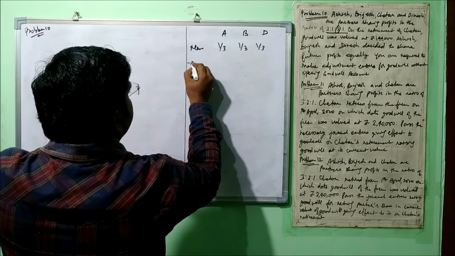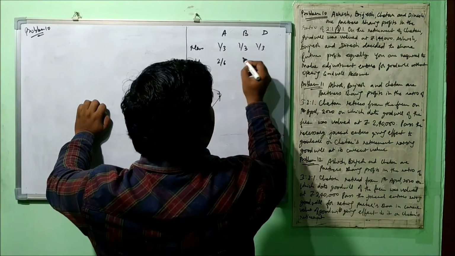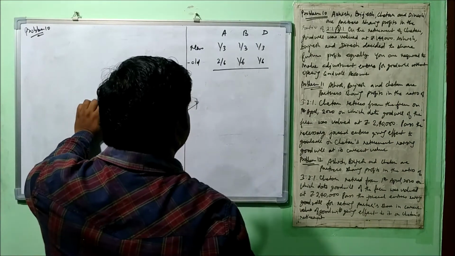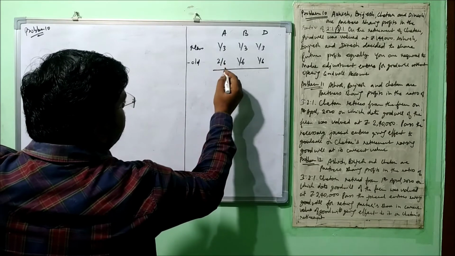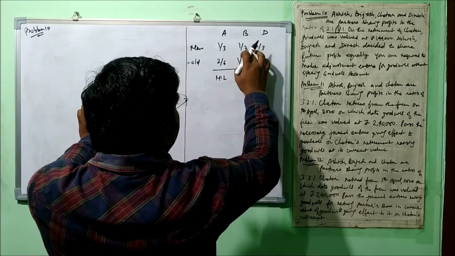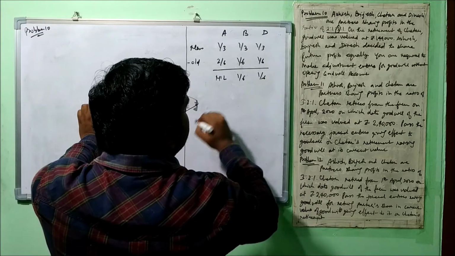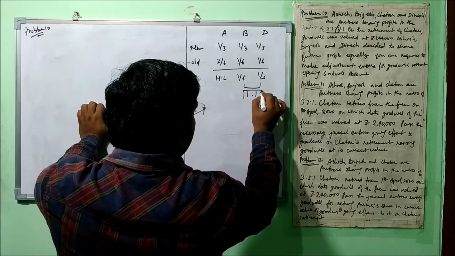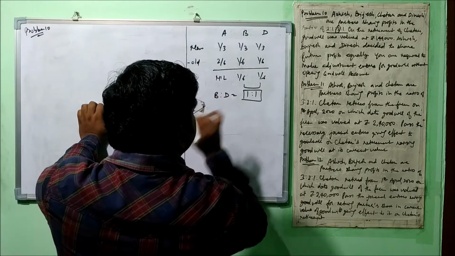And we need to deduct old ratio. What was the old ratio? 2/6, 1/6 and 1/6. Right? Let's calculate. This is 1/3 and this is also 1/3. 2/6 means 1/3. Fine. So it will be nil here. And now out of 1/3 we deduct 1/6, then we get 1/6 and the same 1/6 we get here. If we see the gearing ratio of both these, then we get 1:1 between Brijesh and Dinesh.